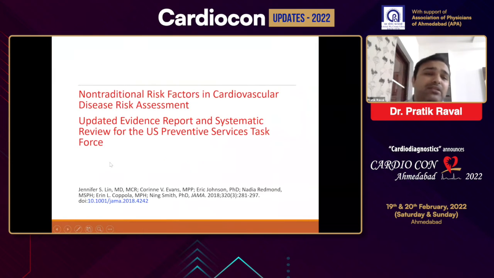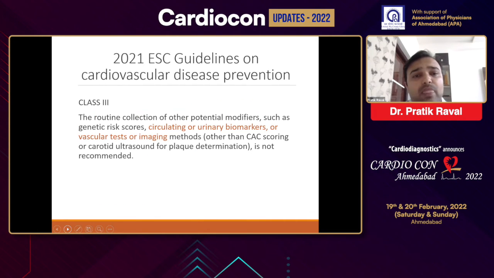So despite this evidence, the more recent data, one of the latest studies published in JAMA, assessed various non-traditional risk factors. They assessed whether these non-traditional risk factors improve the risk classification in patients who already have traditional risk factors. But these studies were not very convincing. So that is why these non-conventional risk factors are not recommended in the current ESC guideline.